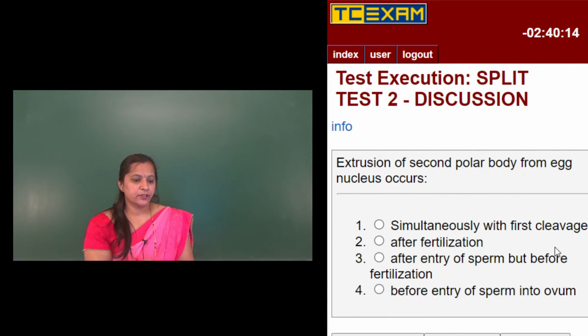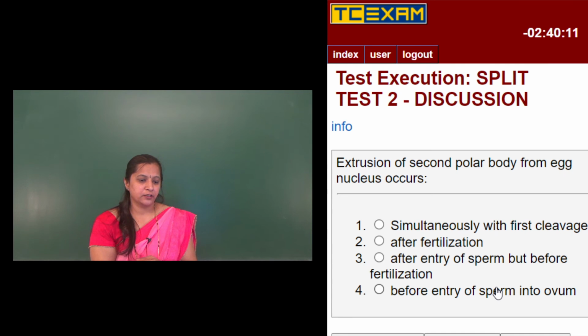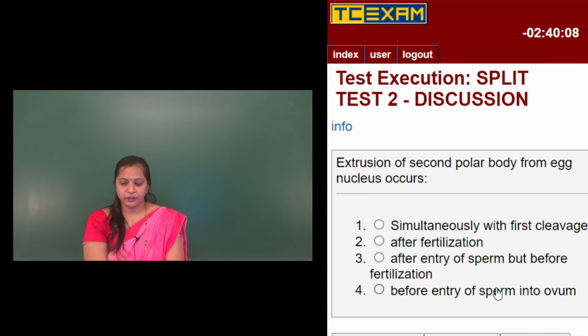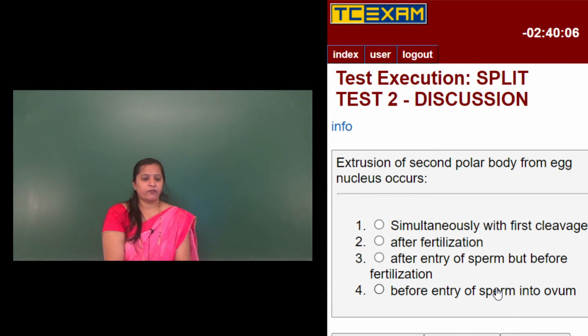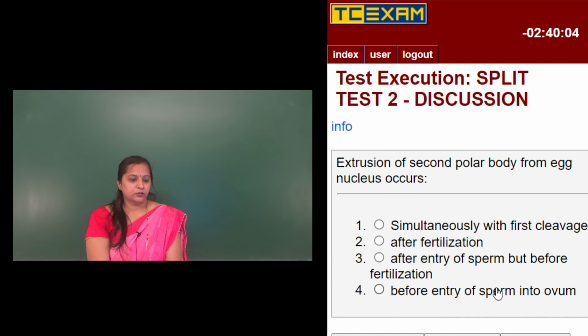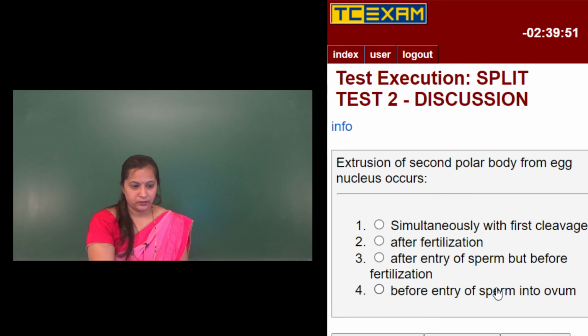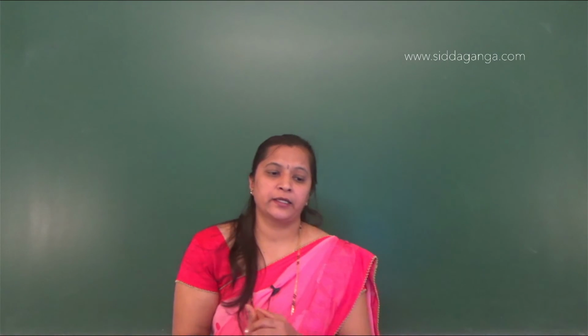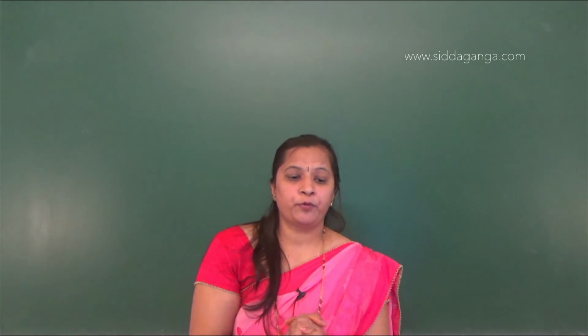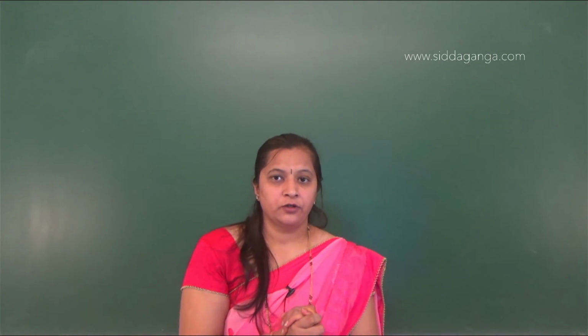The extrusion of second polar body from egg nucleus occurs. The first option is simultaneously with the first cleavage, after fertilization. Third option is after entry of sperm but before fertilization. Fourth option is before entry of sperm into the ovum. So, the release of the second polar body from the egg nucleus.